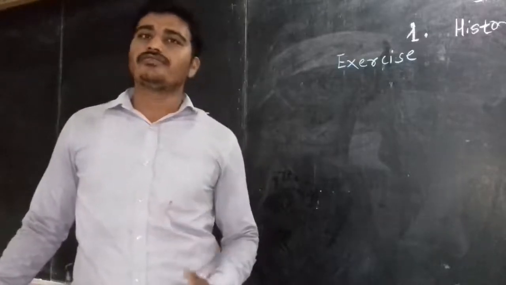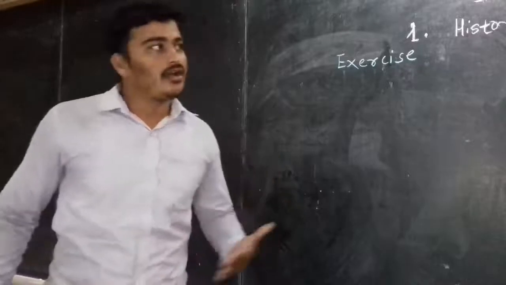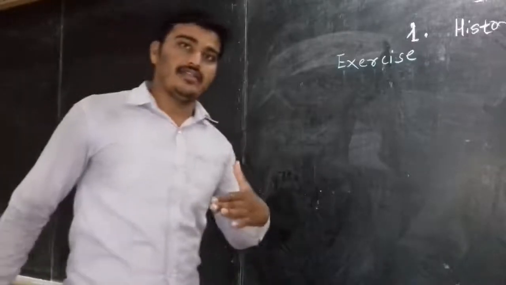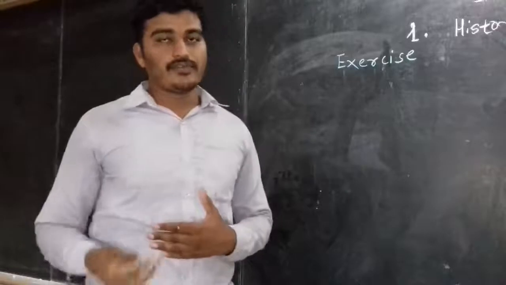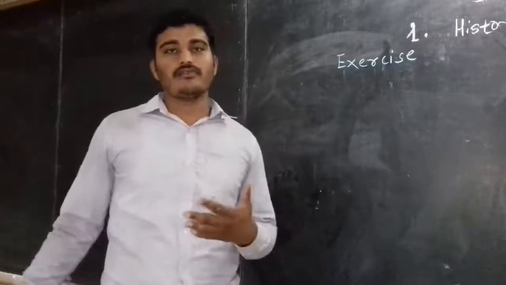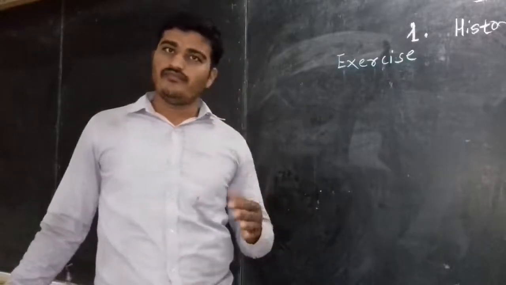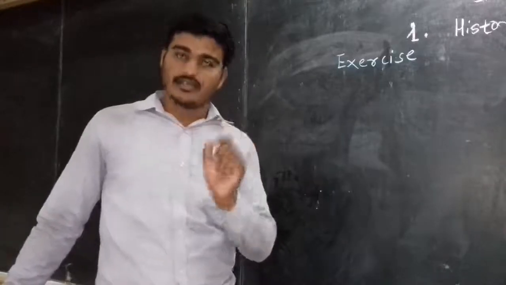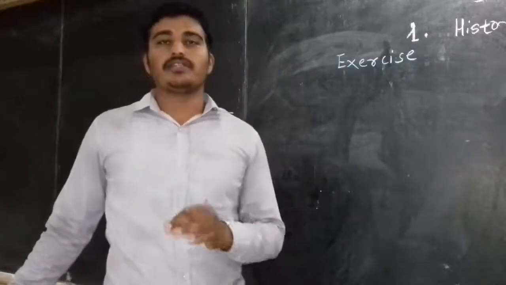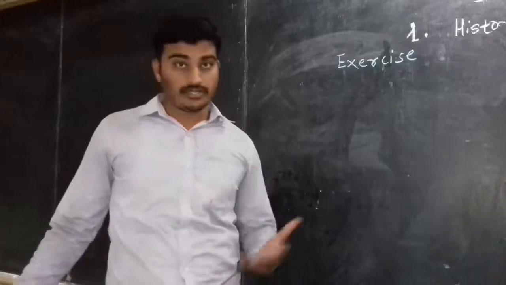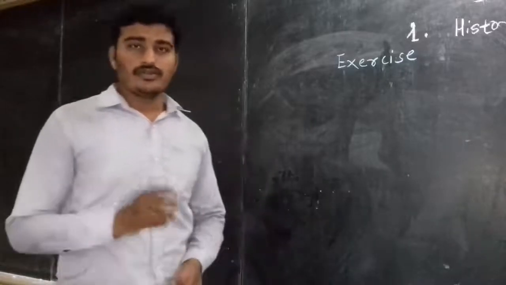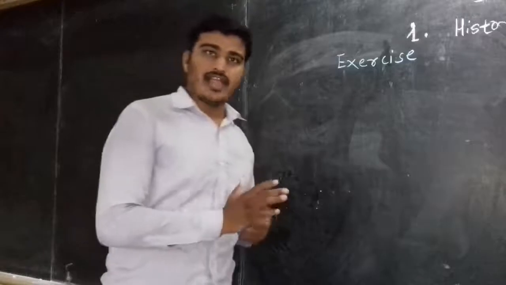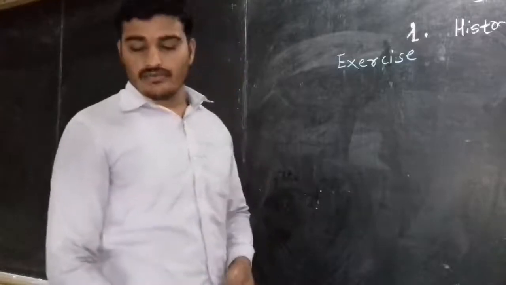Many students use the shortcut method, writing the answer directly, not in a full sentence. This is wrong. We have to write a full sentence answer, fill in the blank and underline the filled blank. This method is correct according to the board pattern. Don't use shortcuts, don't write the answers directly. So that we are going to see now.